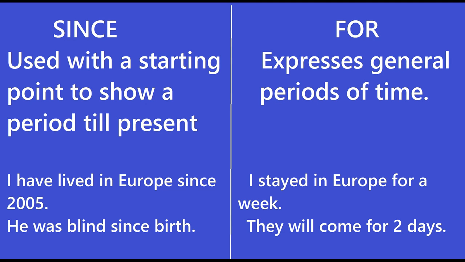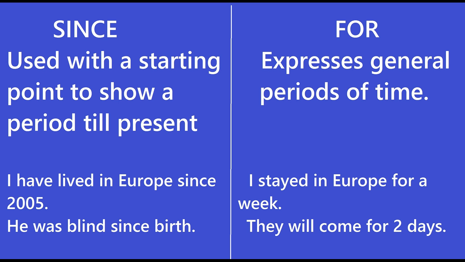Now let us talk about prepositions since and for. Since is used with a starting point to show a period till present. Now the main usage of since is to talk about a starting point and then talk about the time that follows it, till the present. I have lived in Europe since 2005. This sentence means that the speaker started living in Europe in 2005 and is still living in Europe at the present moment. He was blind since birth. This sentence means that he was born blind and he continued to be blind till the sentence was spoken.